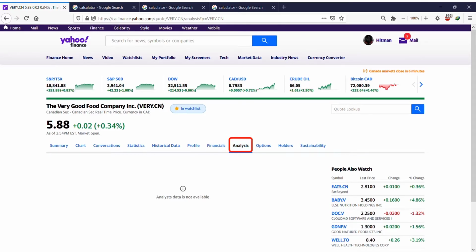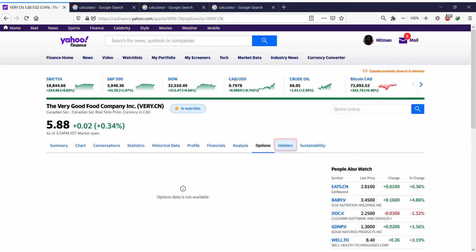Analysis doesn't show anything, but as the name suggests, it should give you some analysis about it. Options I'm not a fan of, so I really don't care. Options and warrants I'm not a fan of. I'm just a fan of buying stock, and I'm a long holder.